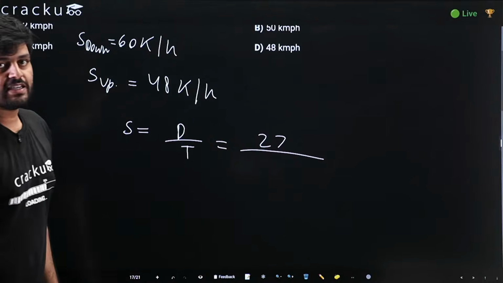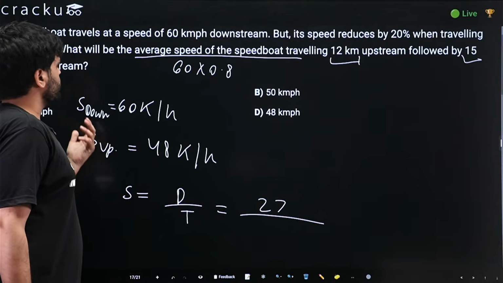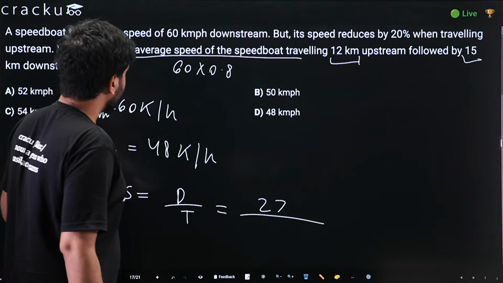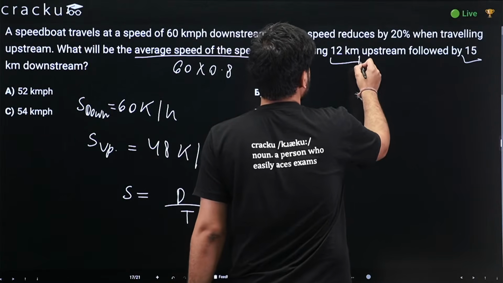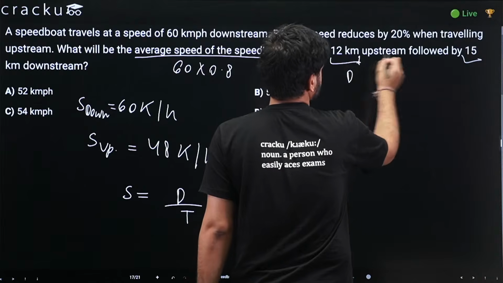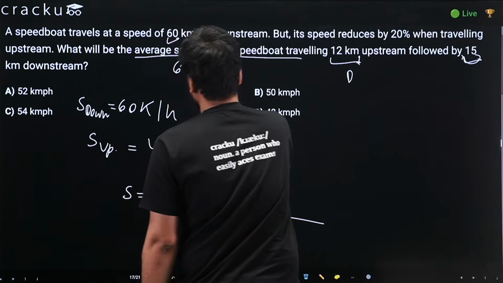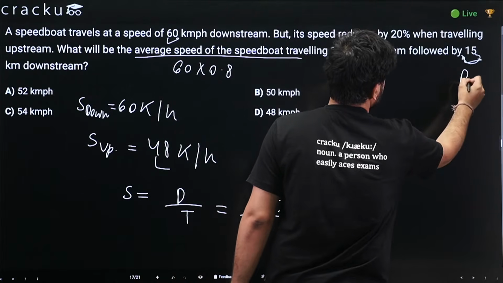Now we have to calculate the time. We are not given the time, but for upstream and downstream both we are given the distance, 12 and 15, and the speeds, 48 and 60.